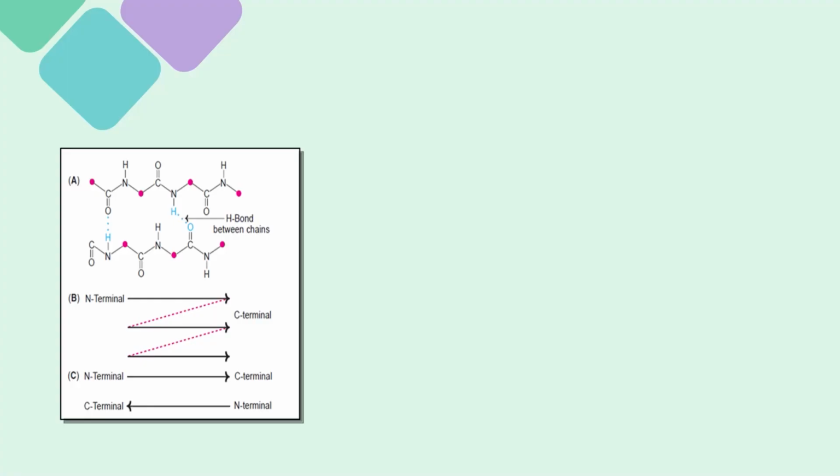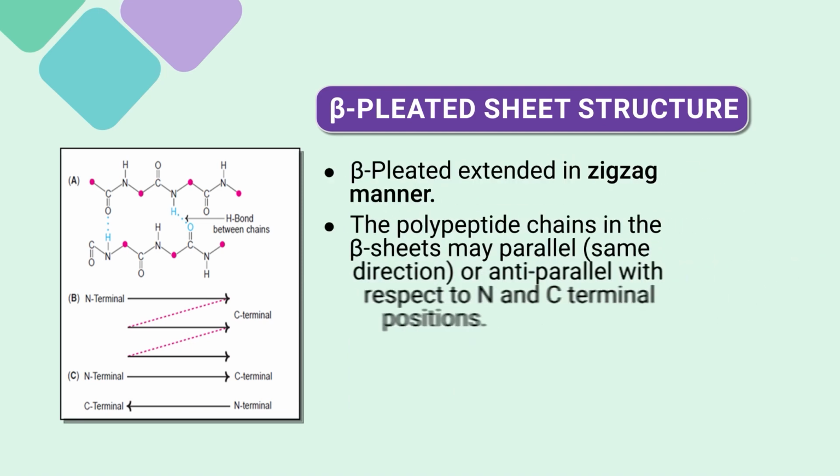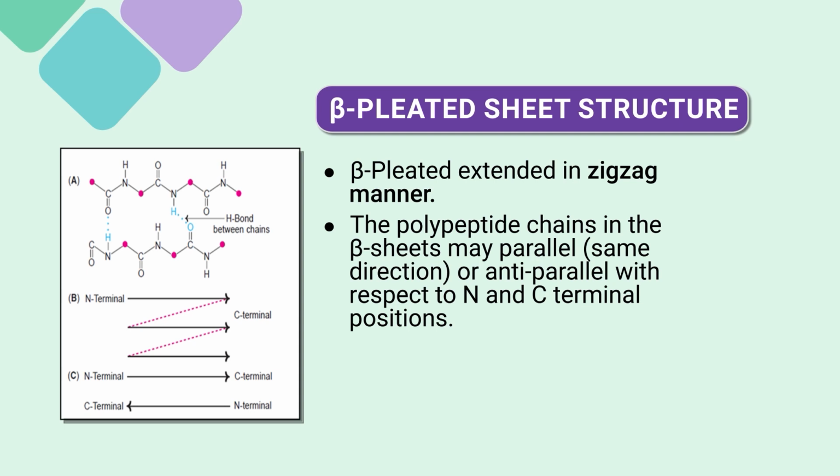Let us see another secondary structure, that is the beta pleated sheet structure. This is the second type of structure, after alpha, that is the beta structure, proposed by Pauling and Corey. Beta pleated sheets are composed of 2 or more segments of fully extended peptide chains. In the beta sheets, the hydrogen bonds are formed between neighboring segments of the polypeptide chain. So, the beta pleated sheet is extended in a zigzag manner. If you see the image, you will get that.